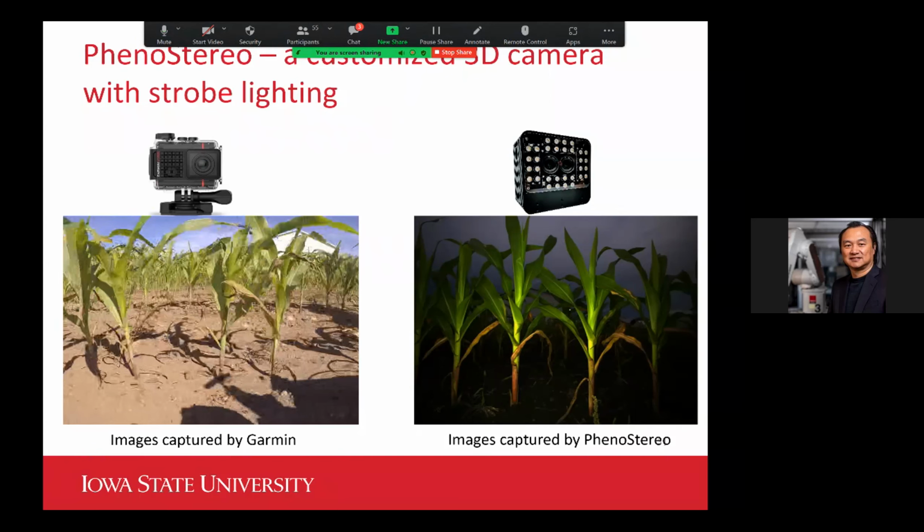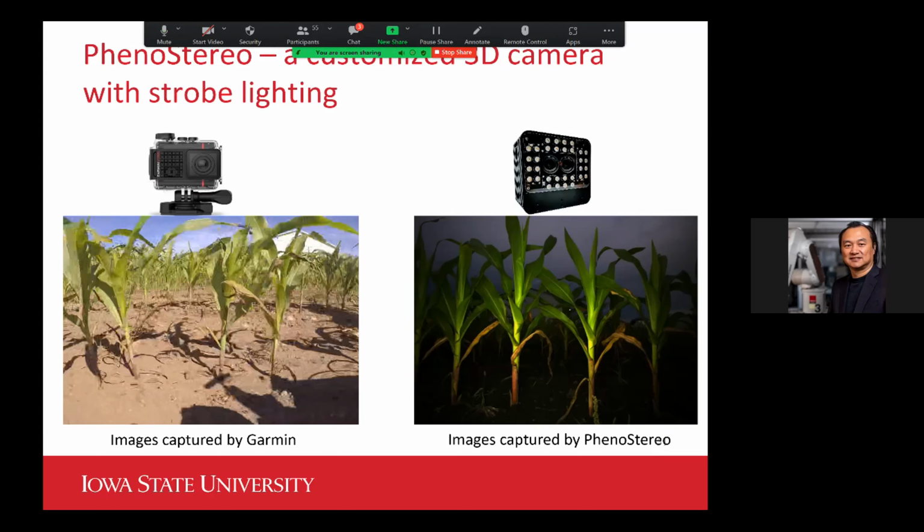What we did here is customize this camera so that we can use strobing light or flashlight, which enables us to use a very high shutter speed. That essentially darkens out the background, which is ideal for our application because we are trying to analyze the images in the front row, but not anything in the background, correct?